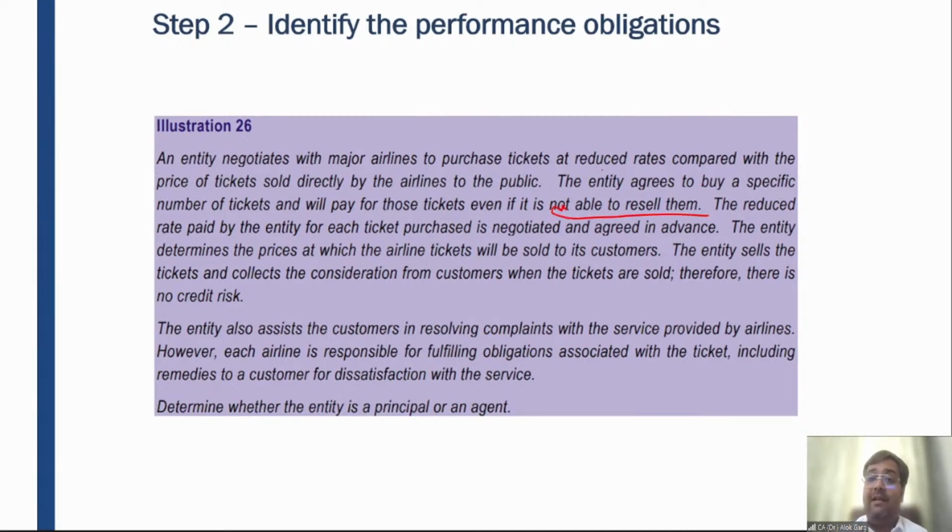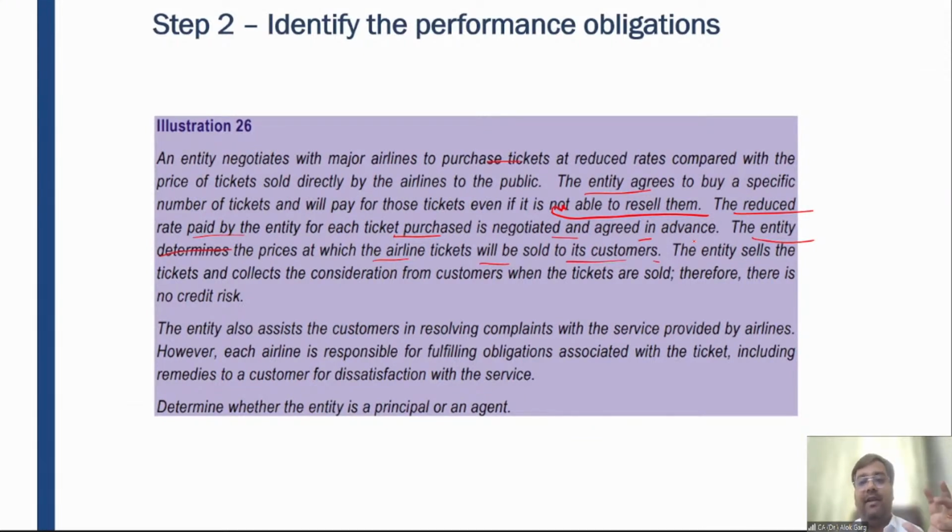Even though Is My Trip will not be able to sell all these tickets, still Is My Trip will pay for all 100 tickets at the price of 100 tickets. The reduced rate paid by the entity for each ticket purchase is negotiated and agreed in advance. The entity determines the price at which the airline ticket will be sold to its customer. And this entity is determining the price at which I will sell to the customer.